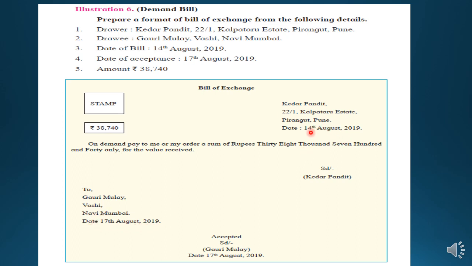Okay, so students, here the date is written. If you don't want to write it here in the format, they have made certain changes. So what you do, you don't write the date of acceptance here. Write the date of acceptance in the middle only. It is the alternate method, but keep the habit of writing all the conditions at the place of the drawee. So they have written the date here also, no need to write the date here, just write the name and address, and then accepted, signature, name of the drawee, and date of acceptance will be written here.